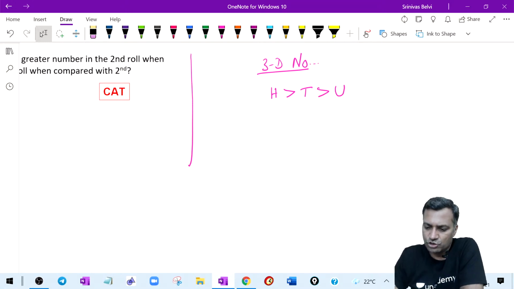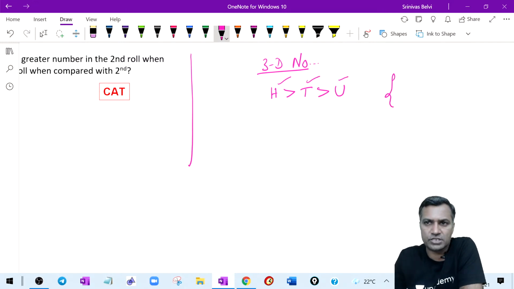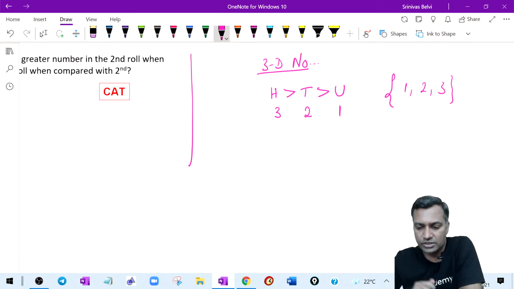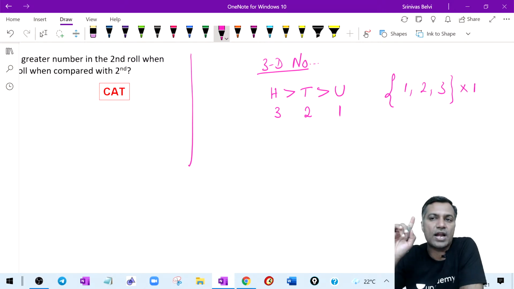Simple. So there has to be three distinct digits, no doubt about it. Let's say that I ask Devanshu, give me some three digits, and Devanshu says that okay, I will give you the three digits. My three digits are 1, 2 and 3. If you give me these three digits as the sample, then I will say that you have to write 3 here, you have to write 2 here, and you have to write 1 here. There is no choice in the matter, right? So on this sample, I can make only one arrangement.